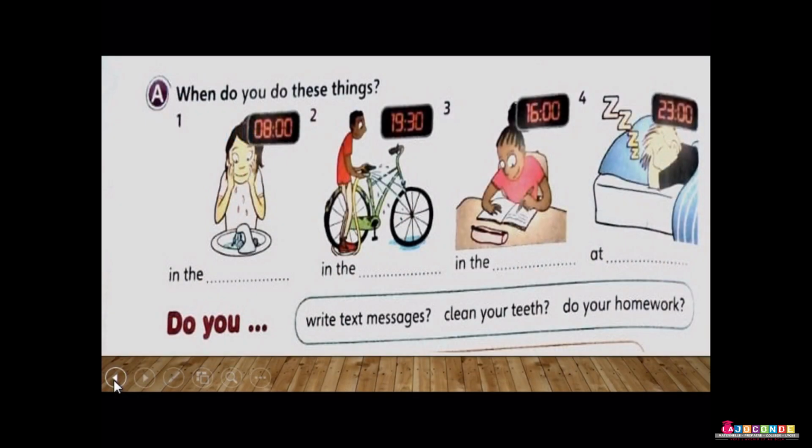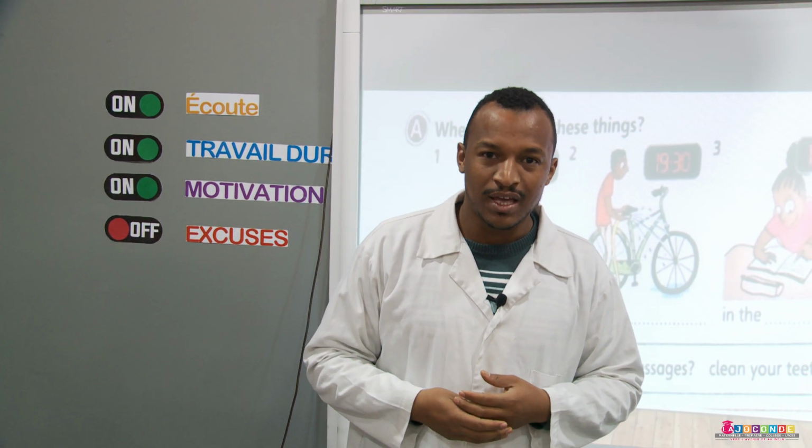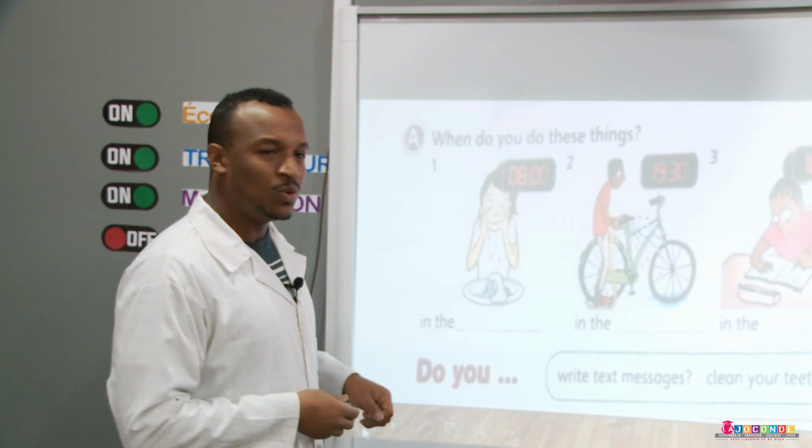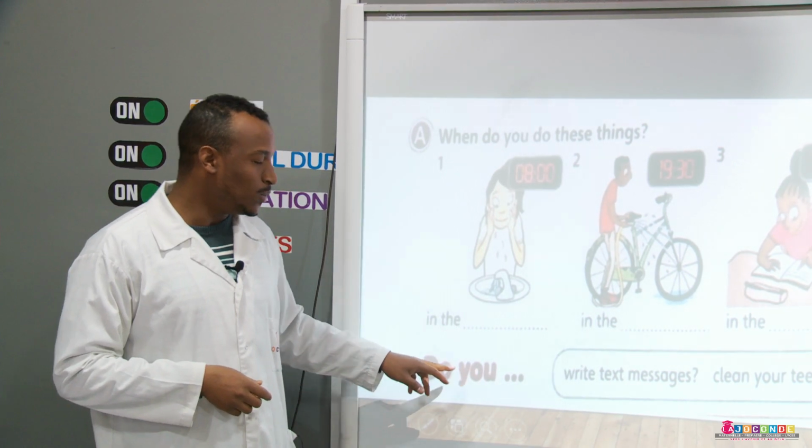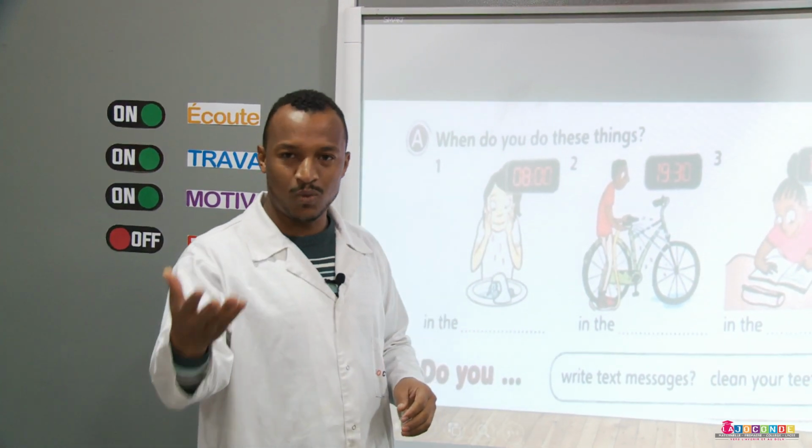When do you do these things? Look at the pictures. What can you see? What is the girl doing, the boy, the other girl, and number 4? He is what? He is sleeping. So, these are some of the activities we are doing every day. And here, the question is, we have to use "do you" so as to ask a question.